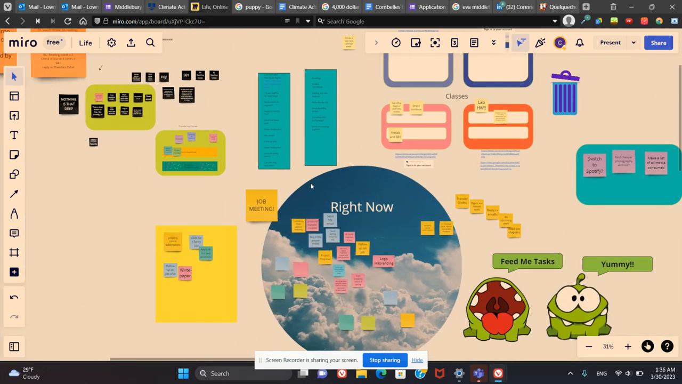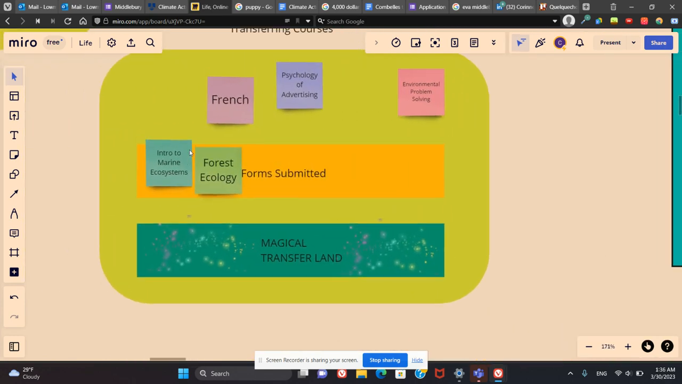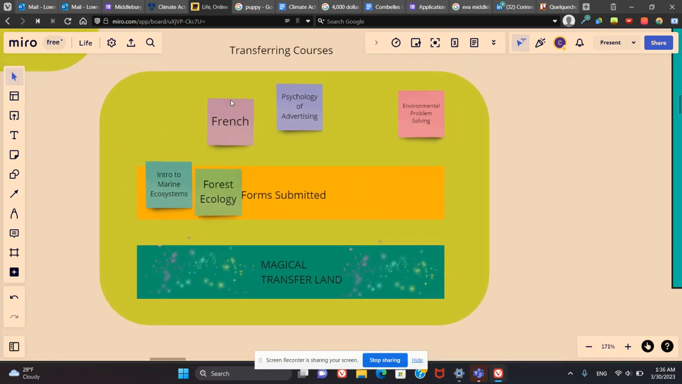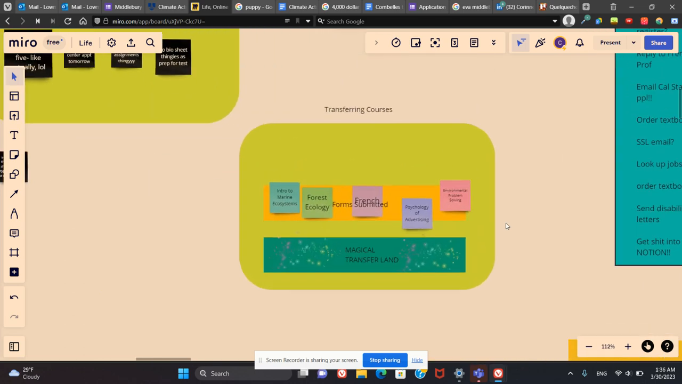Although this one's getting a little crowded. You can see my little mental breakdown here with "nothing is that deep" when I was stressing out about missing work. But this is actually a cute, tiny little board I did. I have a bunch of courses I have to transfer, so I have them under forms submitted, which I actually did submit all these forms. And once they actually get transferred, I can move them to magical transfer land.